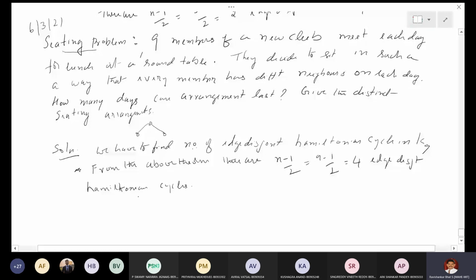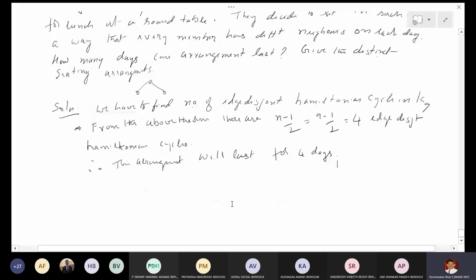How many days can the arrangement last? Therefore, the arrangement will last for exactly 4 days, right? On the 5th day, they cannot sit, therefore there is no lunch. That was the condition. And this puzzle has been solved by finding edge disjoint Hamiltonian cycles and taking graph theory as a tool.